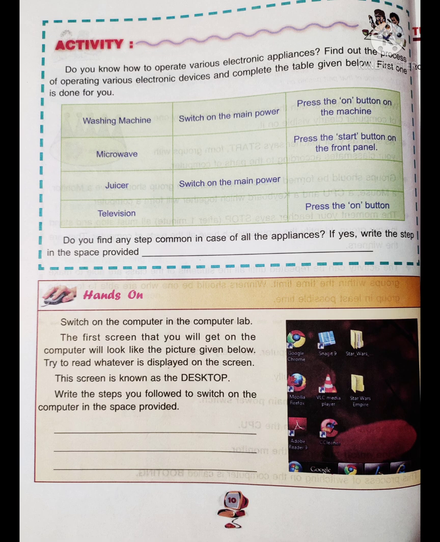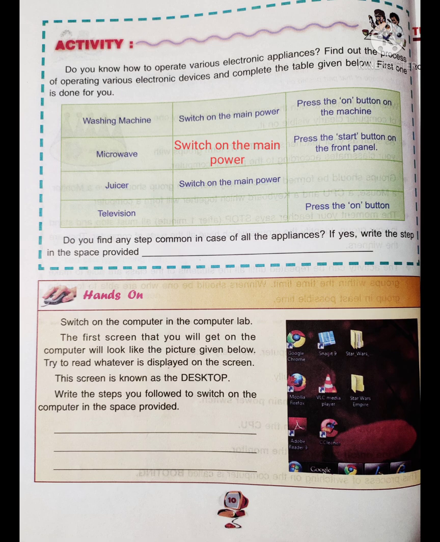Next is microwave. To operate the microwave, what first step should you have? As I told you, every electronic device has the on off button which we call main power. So the first step should be switch on the main power. So you will write here in the box, switch on the main power. Then press the start button on the front panel, they have already given.